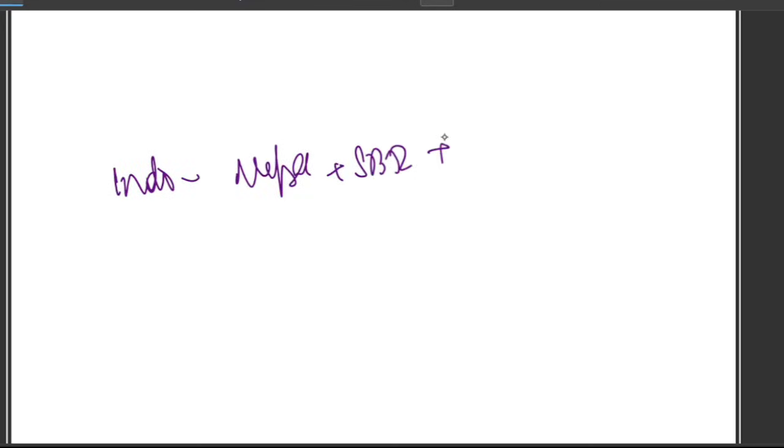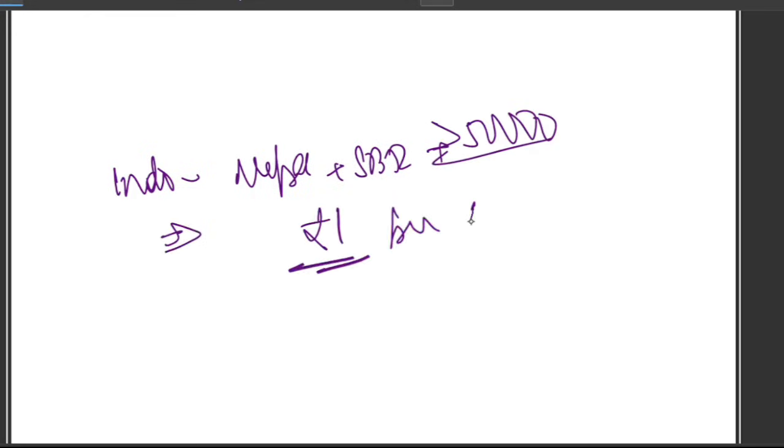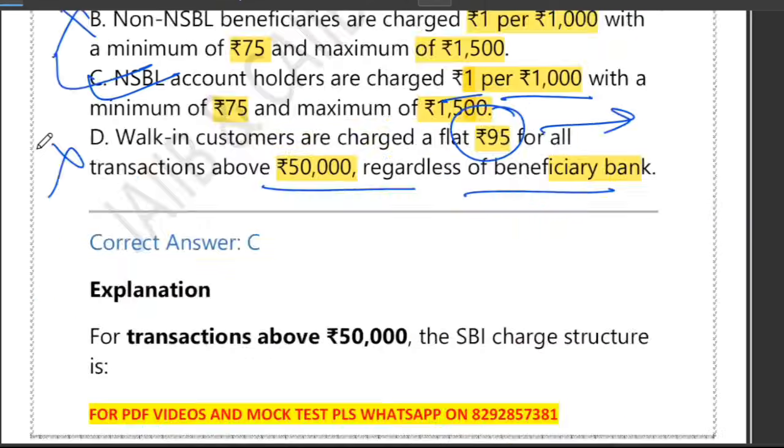So what we learned from that is that if you see Indo Nepal plus SBI plus above 50,000 rupees, in that case immediately think 1 rupee per 1000 rupees charges. That's all for this question. Now let's look at question number 2.